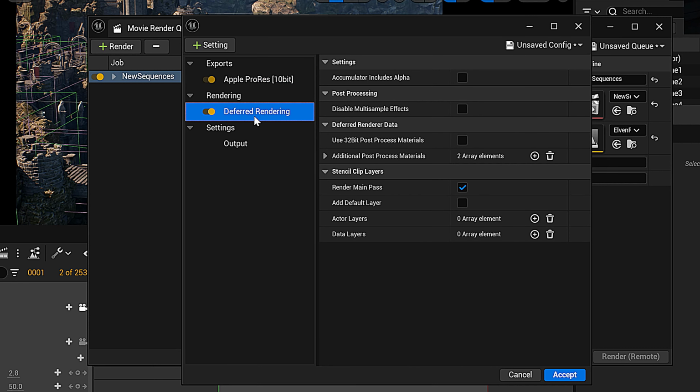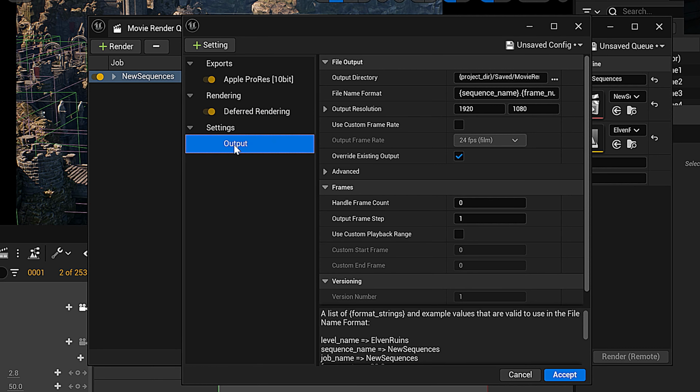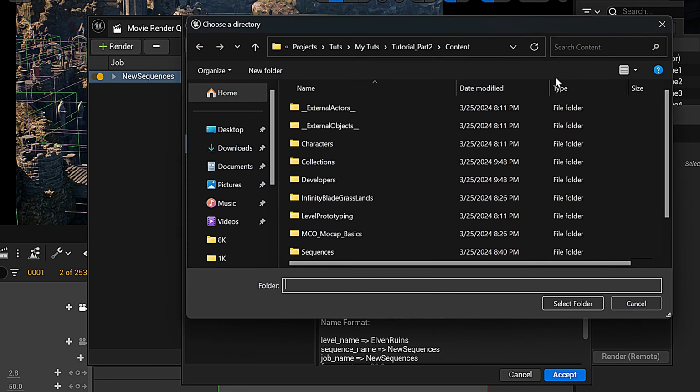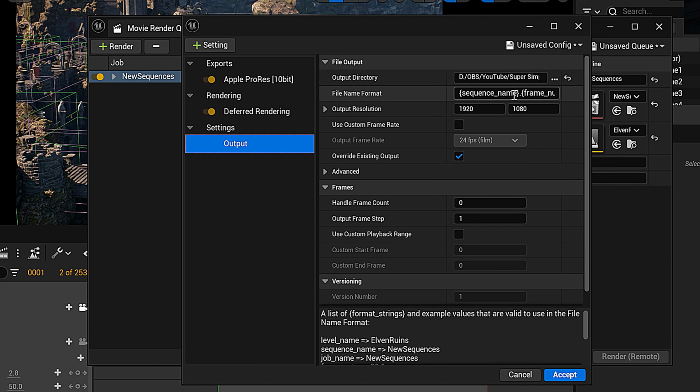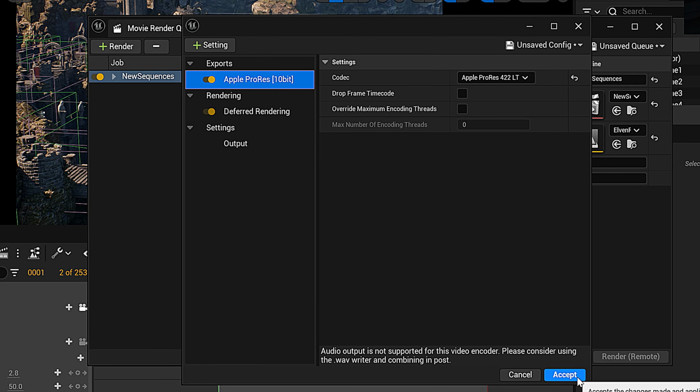Under rendering, under deferred rendering, remember we don't have to do anything under here. Just make sure this is checked under render main pass, and it should be checked, so you shouldn't have to touch anything here. And then settings, the output, you can select your output resolution. I'm going to keep it at 1920 by 1080. Output directory, you can select where this is saved to, which I will do now. Cool. In the file name format, we're going to keep this the same as well. And with that, we should be good to go. So I'm going to hit accept.